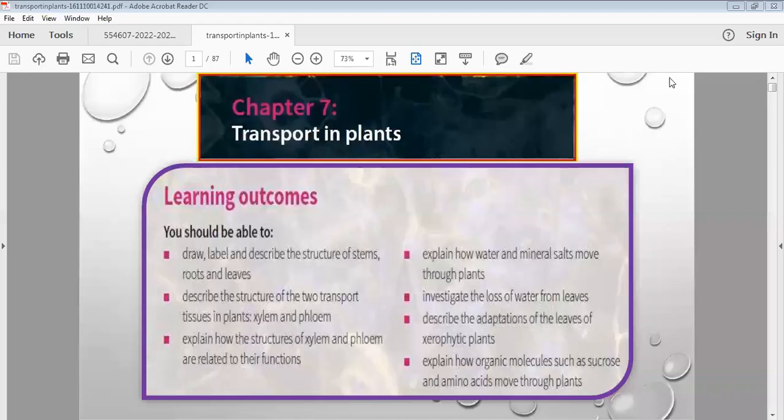Going to start this chapter. That's the next chapter of your syllabus. That is going to be the seventh chapter called Transport in Plants. We have just discussed the learning outcomes.